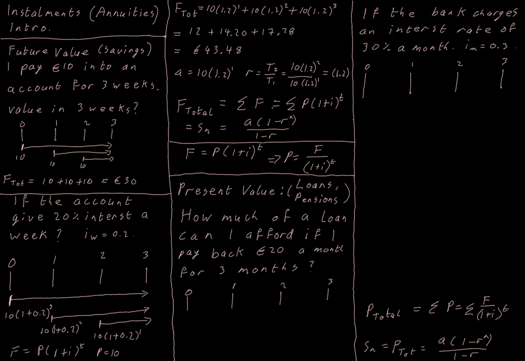So that's how we can think about this in terms of putting money in and getting the future value of it. But sometimes we're interested in loans or pensions, where we're interested in the present value of a loan or the present value of a pension. So a loan is where you get a bunch of money and then you have to pay it back in installments. We don't tend to get a loan for like €100,000 and then in a few years' time we give the bank €100,000. We tend to pay that money back in installments.